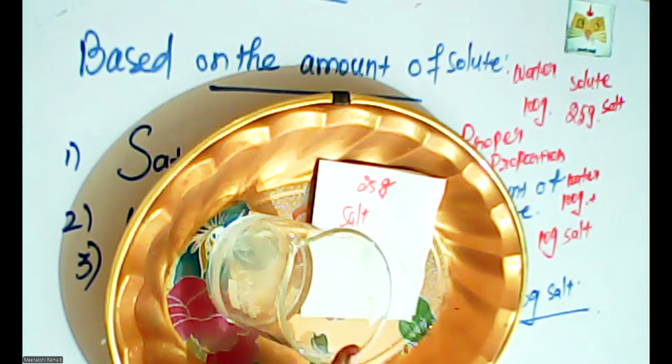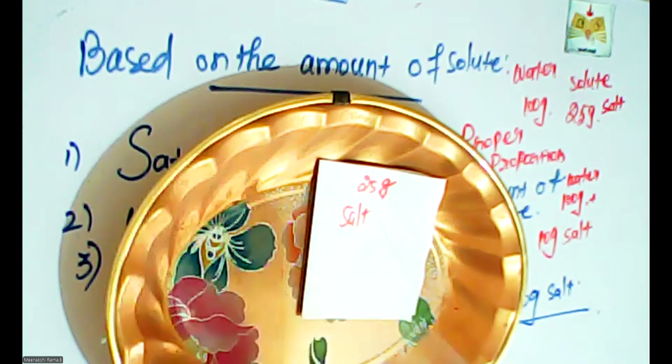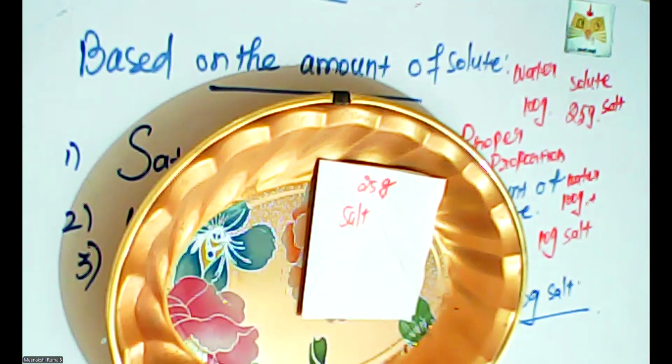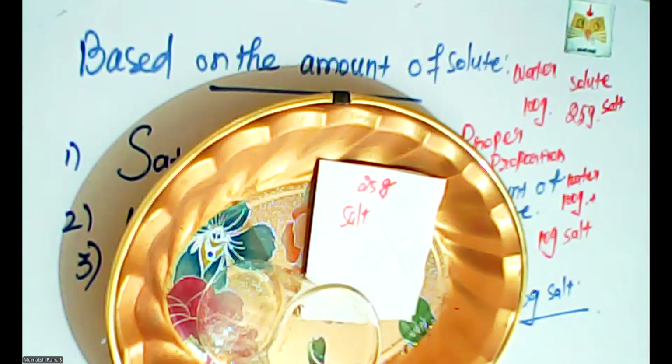So this is called a homogeneous solution. Sorry, saturated solution. Okay, and next one, I am taking the same amount of water only.